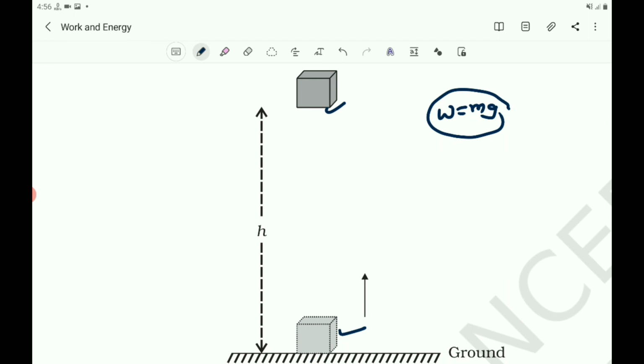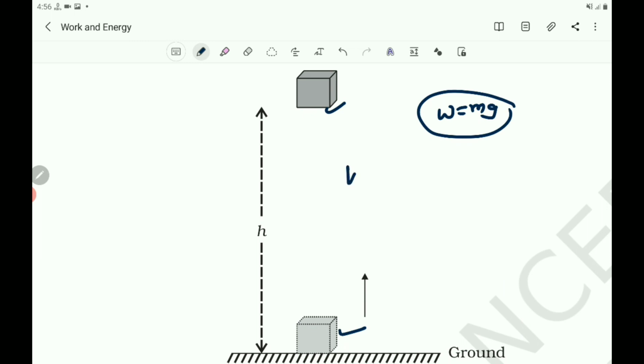So, when it is raised to the height h, the object gains energy equal to the work done, and that work done is W. The work done is against gravity. And also you know that this is the weight of the object.